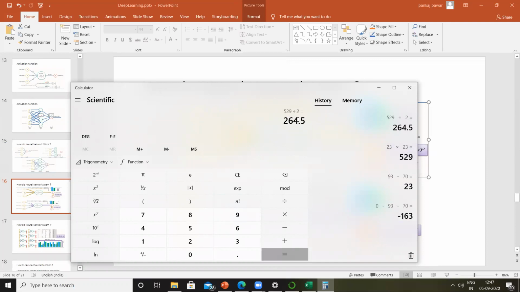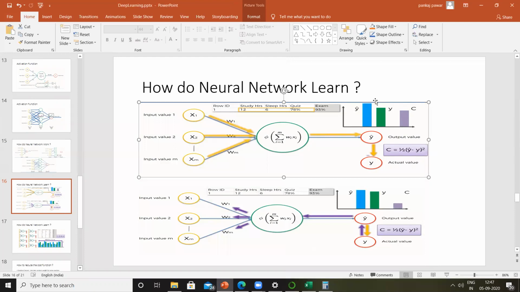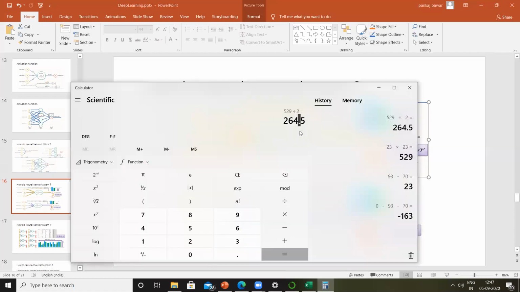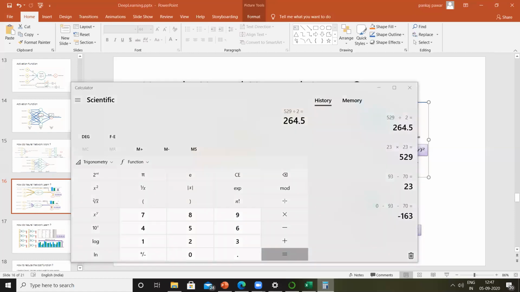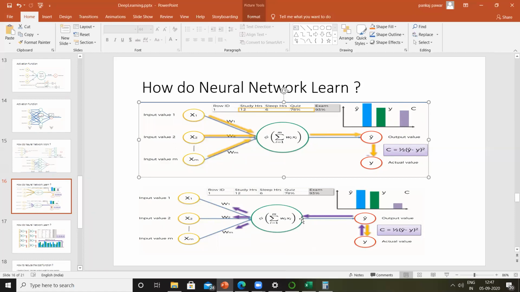Now we are going to distribute this error back by adjusting the weights. So our goal is to reduce this number. The number which we got, 264.5, right? We are going to try to minimize this. And how will we be minimizing this? By distributing this 264.5 back to the neuron. The neuron will distribute this back to these weightages, right?